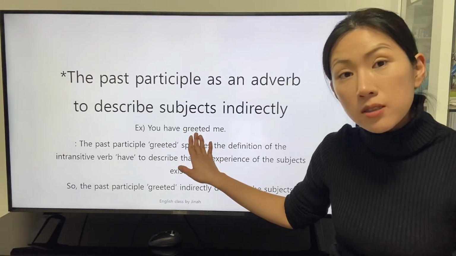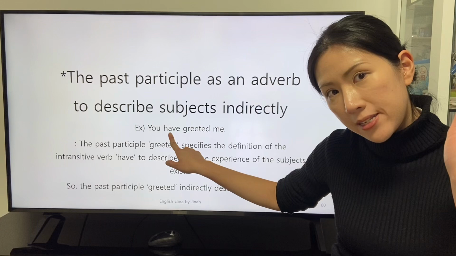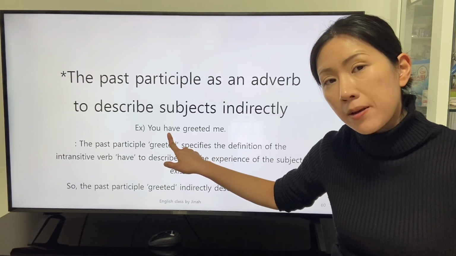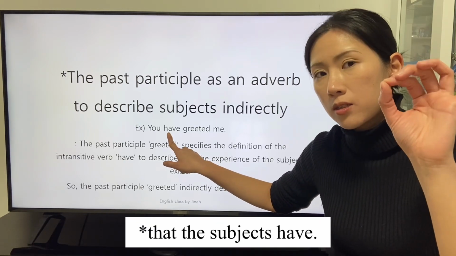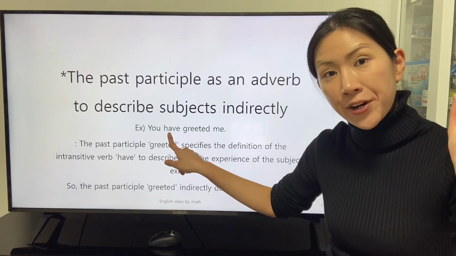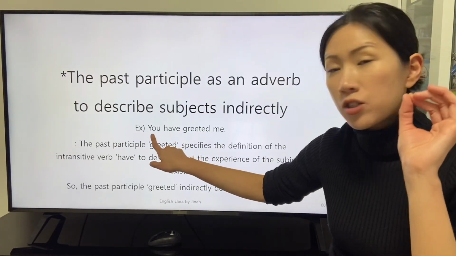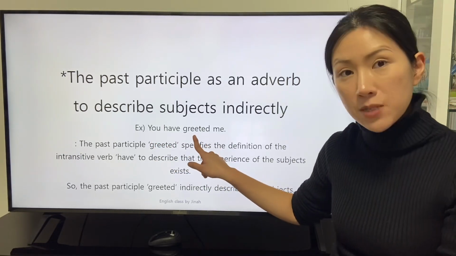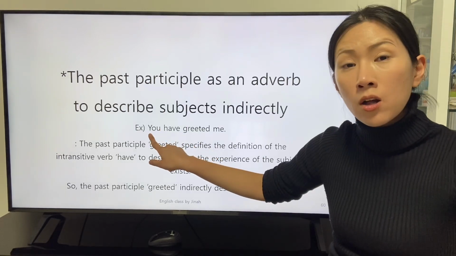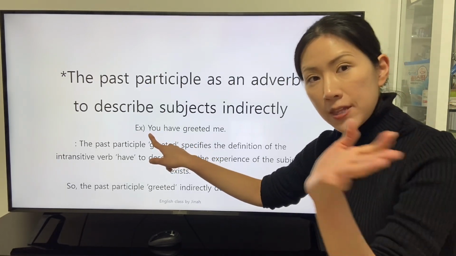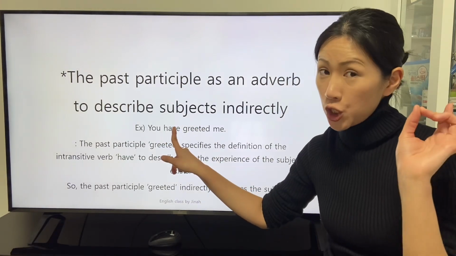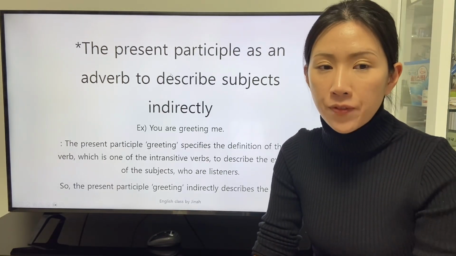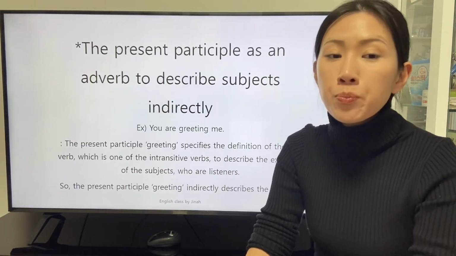The past participle describes the definition of the intransitive verb have as a way to respond the period of time. The intransitive verb have describes the subject, who are the listeners. So the past participle greeted describes the listeners, who are the subjects of this clause, indirectly via the intransitive verb have.